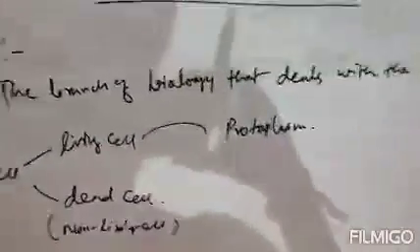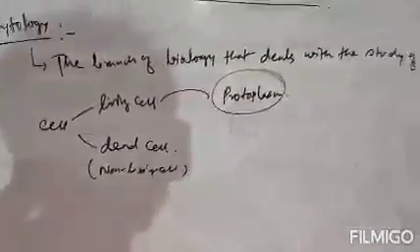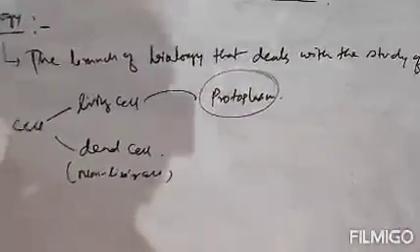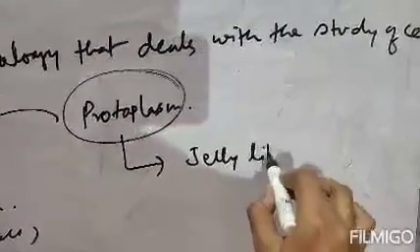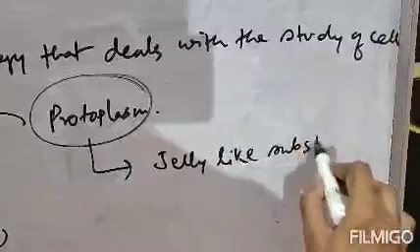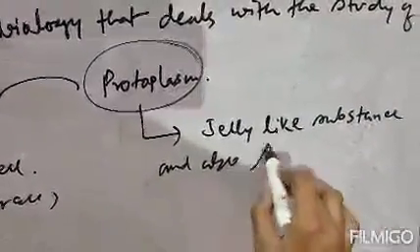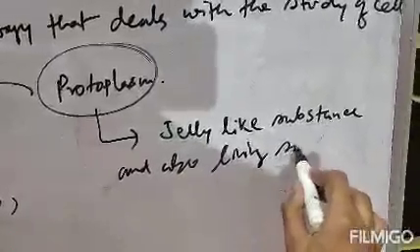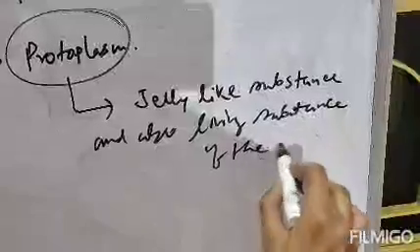Now what is protoplasm? Protoplasm is the living substance of the cell. So it is a jelly-like substance, and also living substance of the cell. Clear? It is living substance of cell and also the jelly-like substance.